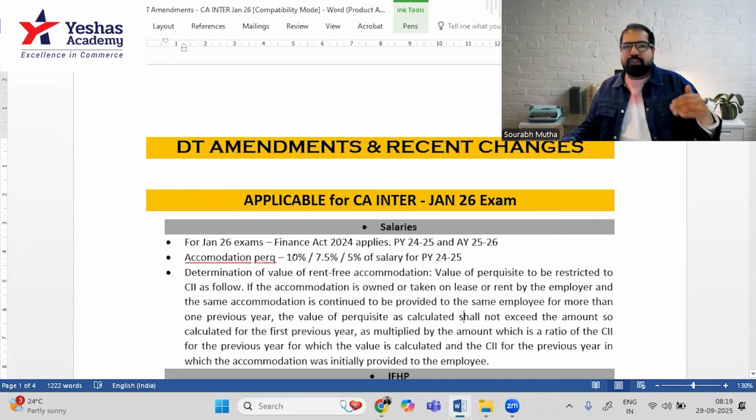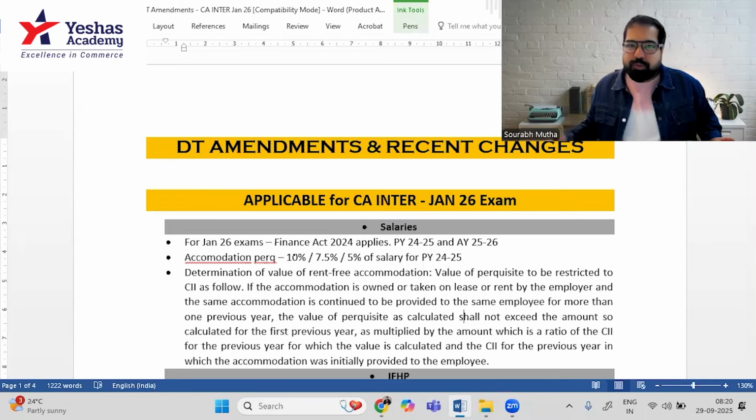As you know, guys, in salaries, you're working for someone and you get salaries, you get allowances, you get perquisites. All three are taxable. Then you have three deductions. One of them is standard deduction, 50,000 in the old scheme, 75,000 in the new scheme. This is something that you know.